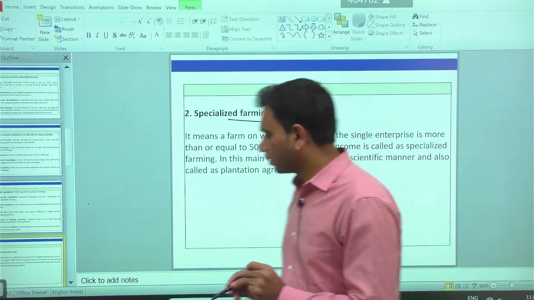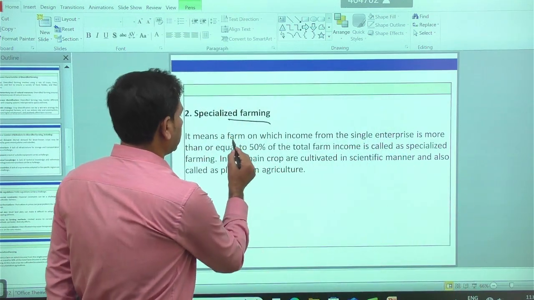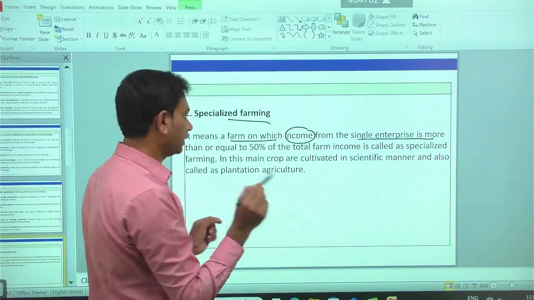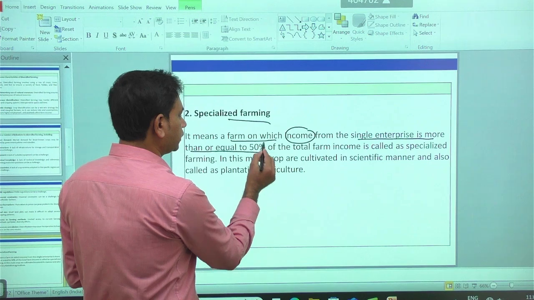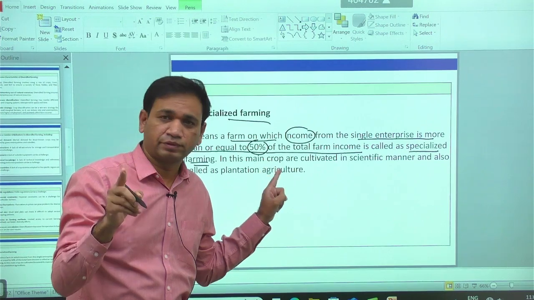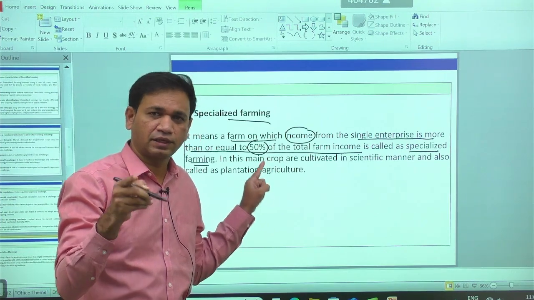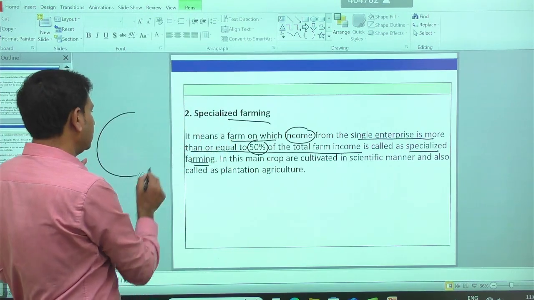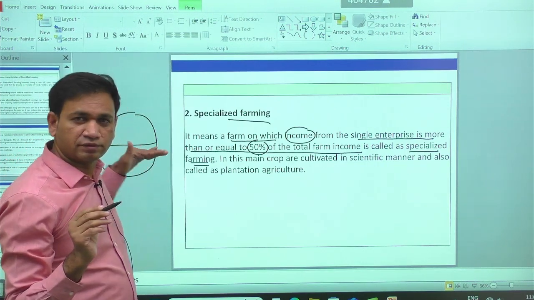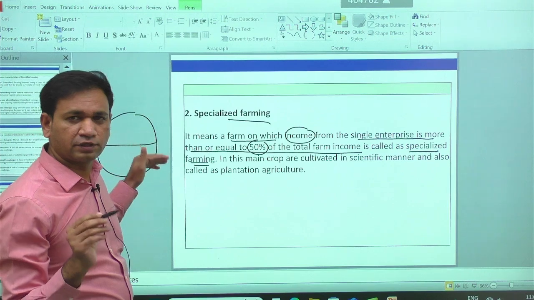Specialized farming means a farm on which income from a single enterprise is more than or equal to 50%. In diversified farming, the income from a single enterprise is not more than 50%, but in the case of specialized farming, income from the single enterprise is always equal to or more than 50%.